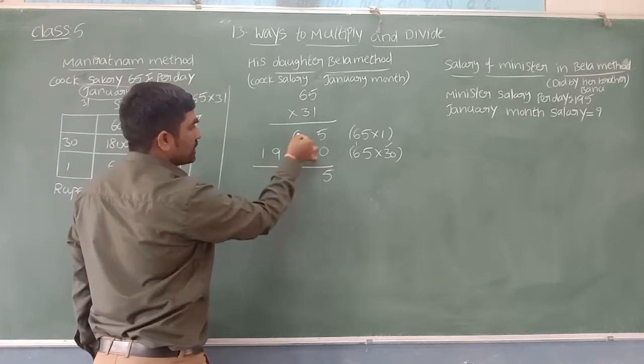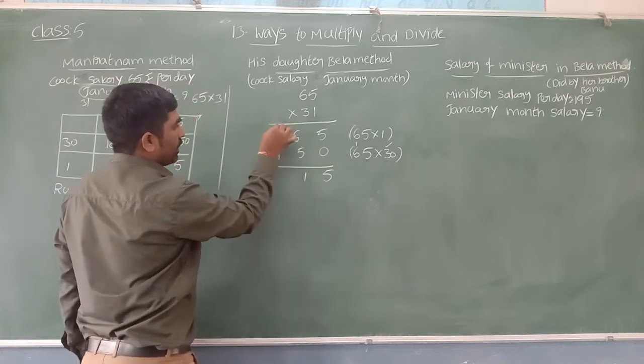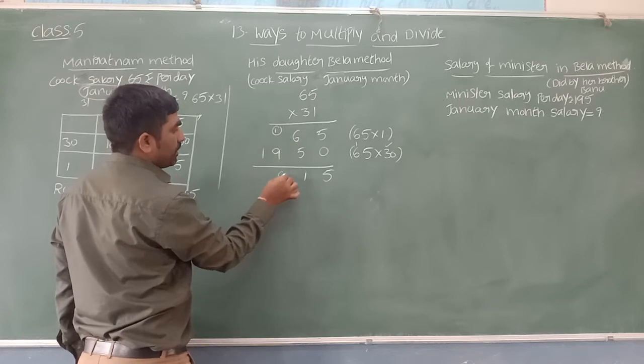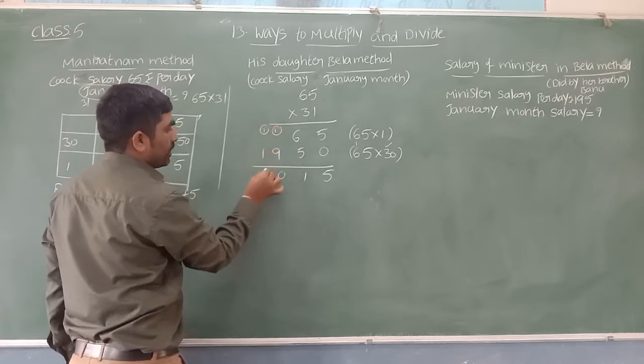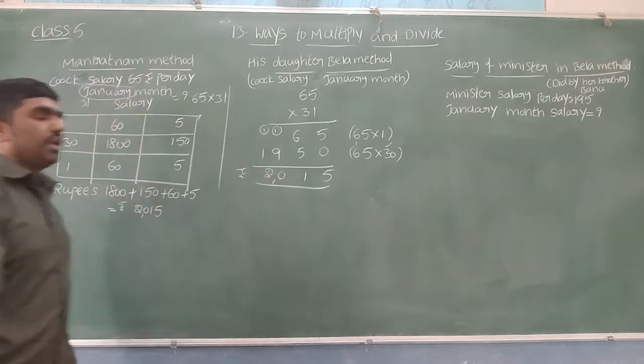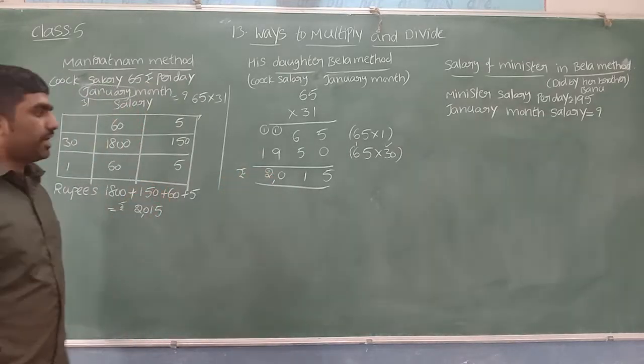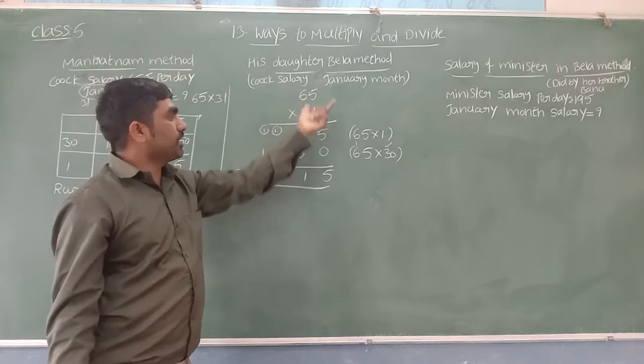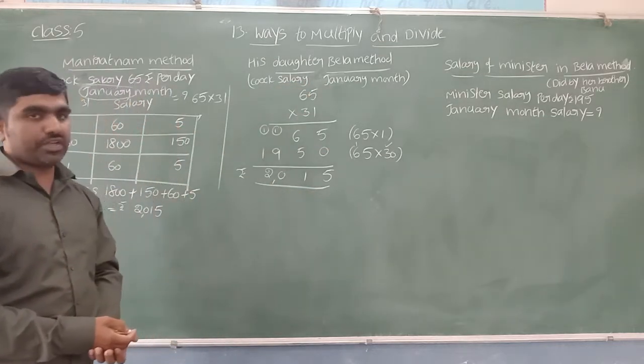5 6 plus 5, 11. 1 carry. 9 plus 1, 10. 0, 1 carry. 1 plus 1, 2. Rupees 2015. Even Bela's method also gives the same answer. Cook salary for January month is 2015 rupees.